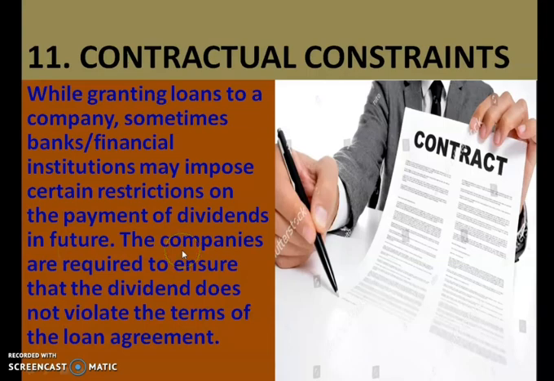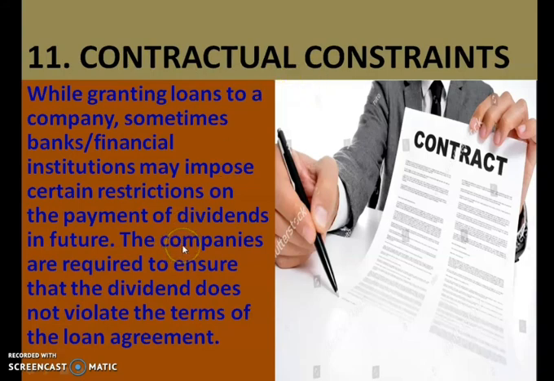Until they pay the loan amount, sometimes the bank may impose certain restrictions on the payment of dividend. So the company cannot violate that contract. As per that loan agreement, they have to follow it, and so the decision of dividend will depend on this factor also, that is contractual constraint.